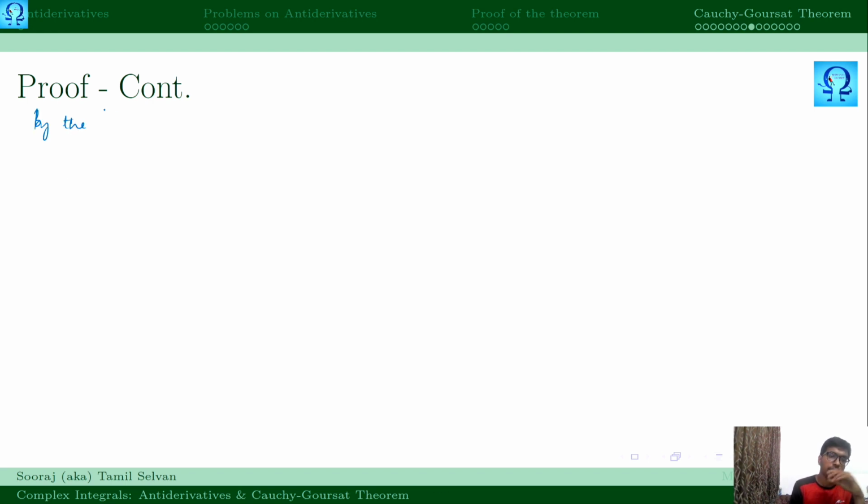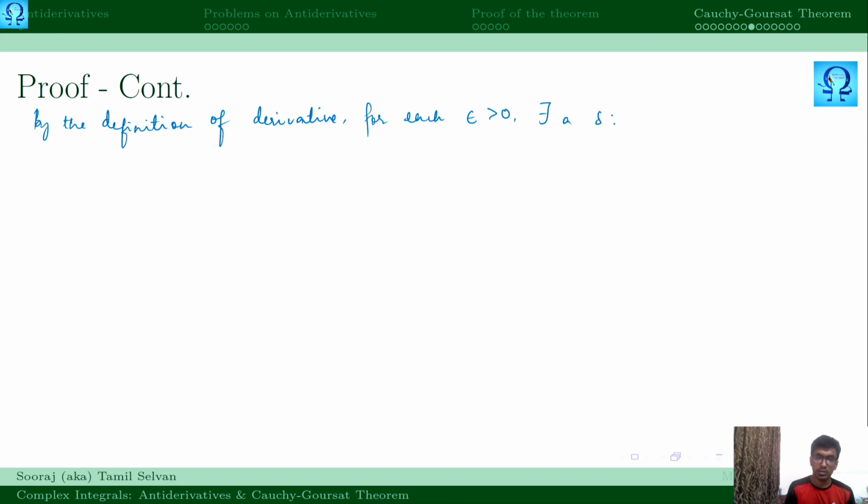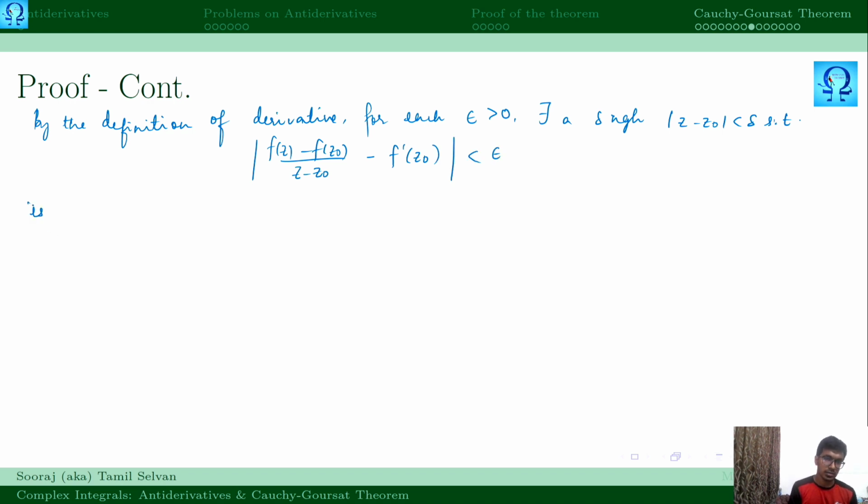By the definition of derivative, for each epsilon positive, there exists a delta neighborhood |z - z naught| < delta, such that |(f(z) - f(z naught))/(z - z naught) - f prime(z naught)| < epsilon is satisfied by all points distinct from z naught in that neighborhood.